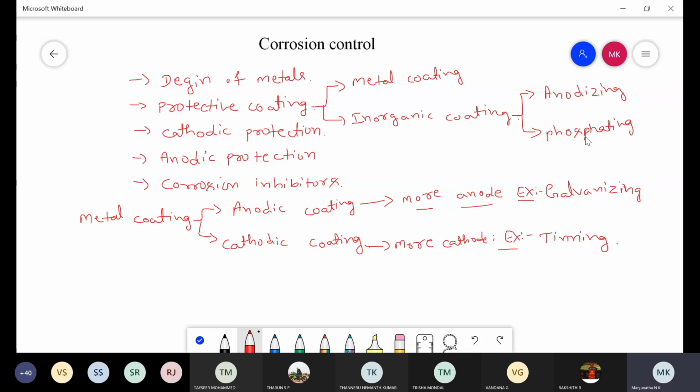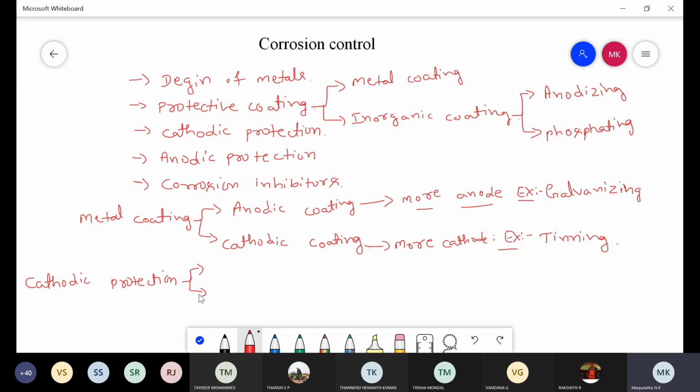So after this protective coating, coming to another method used for the protection of metals against corrosion, that is cathodic protection. In the case of cathodic protection, the metals are prevented from corrosion by supplying electrons from an external source.